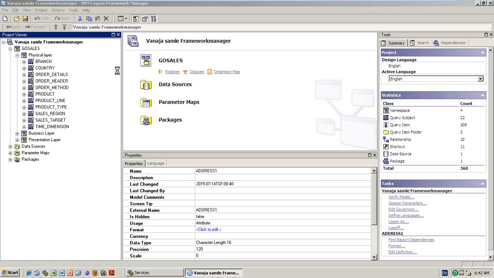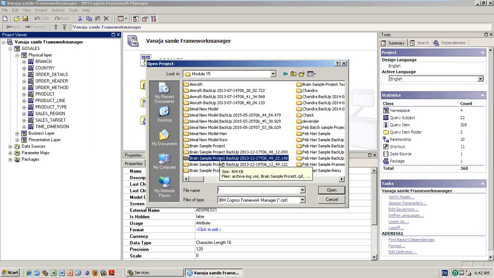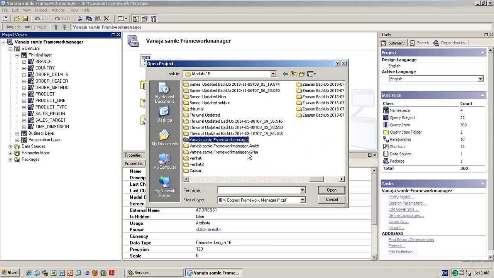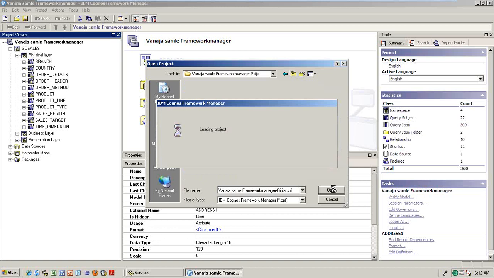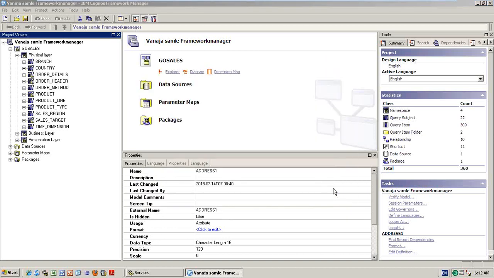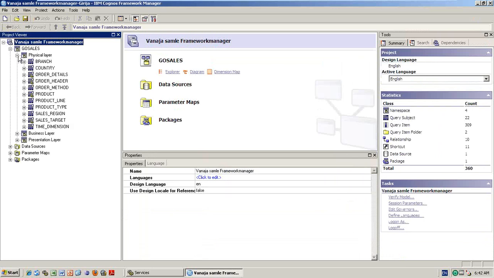She will open the Girija model, and she will create some extra tables, whatever she wants.